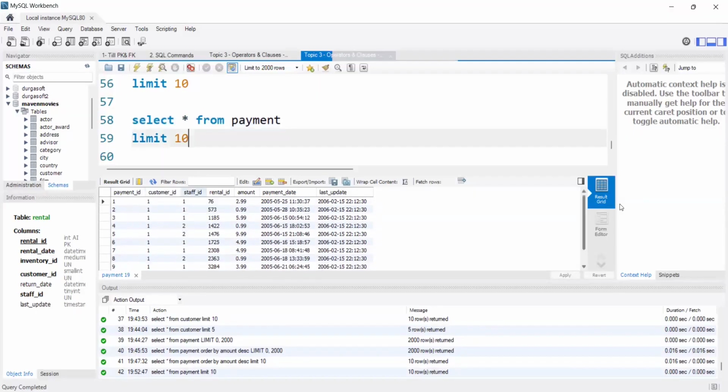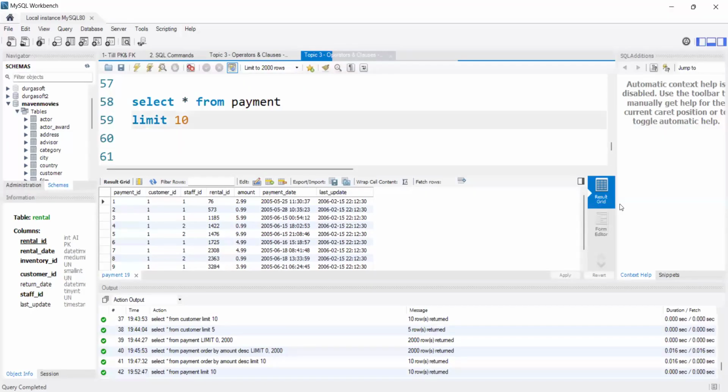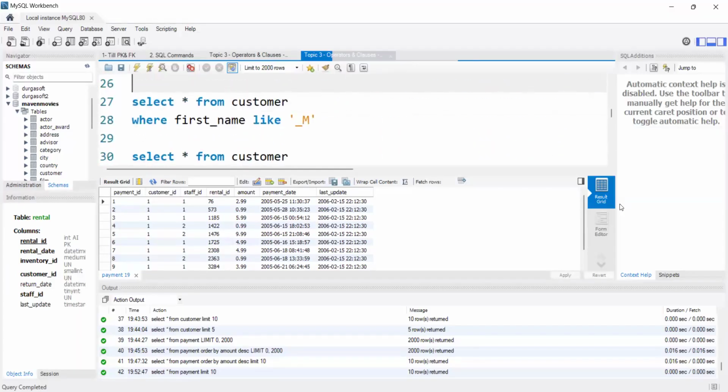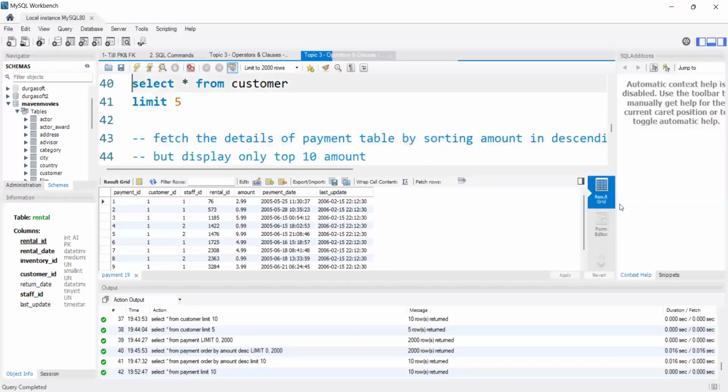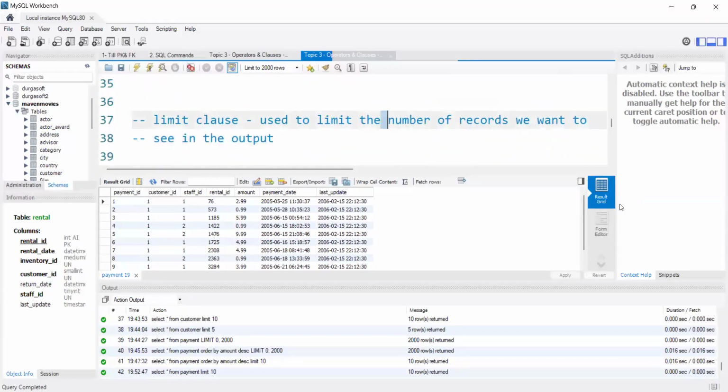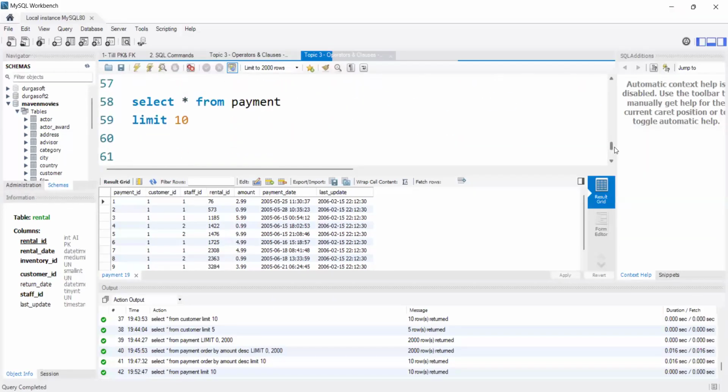I have 10 records. If you observe, payment ID from 1 to 10 I got, right? So by using the limit clause we have two use cases. The first use case is that if we want to display a particular number of records, we use the limit clause, as we saw first. If I want to see only 10 records in the output, we use the limit clause.